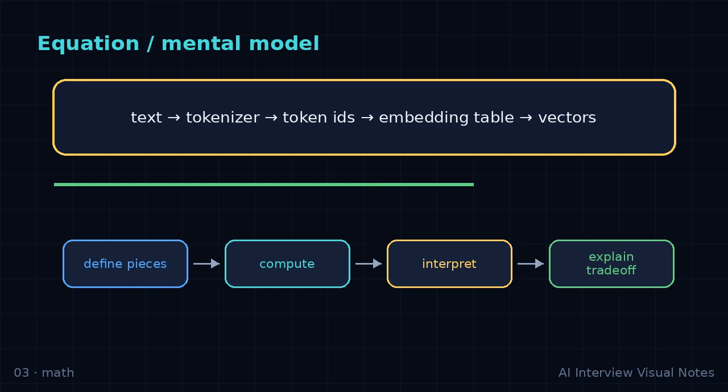Interview checklist. Define tokenization before embeddings. Explain IDs versus vectors. Mention the learned embedding table. Use a tiny text example. Connect token count to cost and context limits.